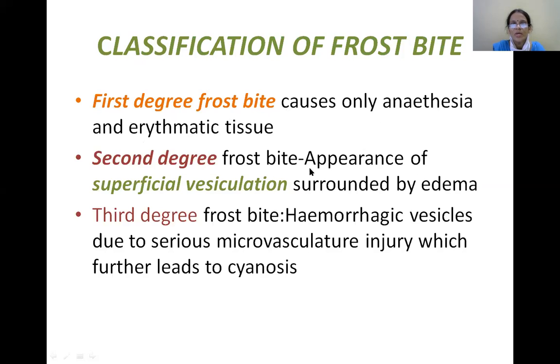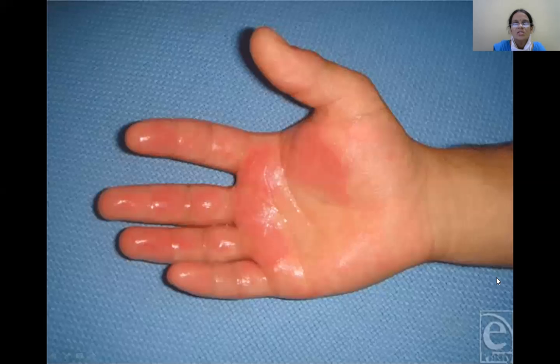Second degree frostbite shows the appearance of vesicles, superficial vesiculation surrounded by edema. So here you can see the vesicles in second degree. Third degree frostbite has hemorrhagic vesicles. Initially they were just vesicles, but here you can see the hemorrhagic vesicles due to serious microvasculature injury, which further leads to cyanosis.